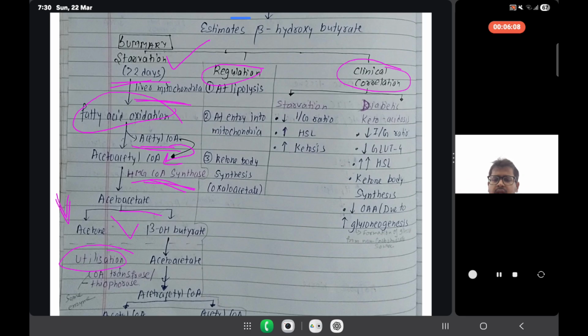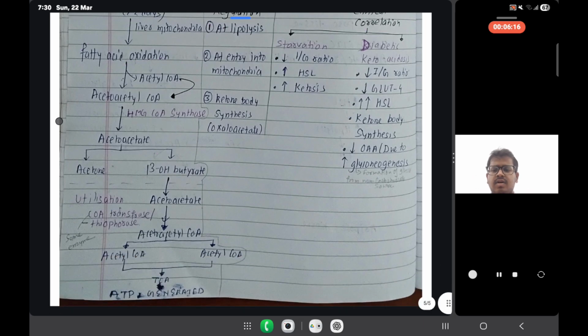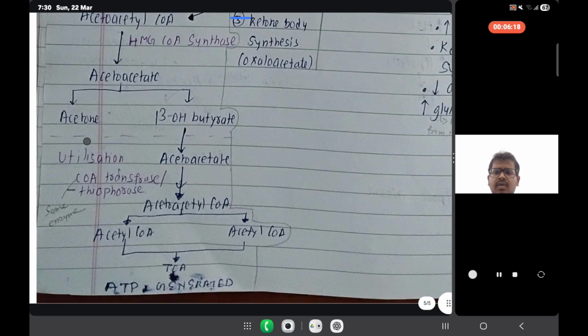in the utilization step, it is converted to acetoacetate. In utilization, beta hydroxybutyrate is converted to acetoacetate, and utilization doesn't occur in RBC and liver.